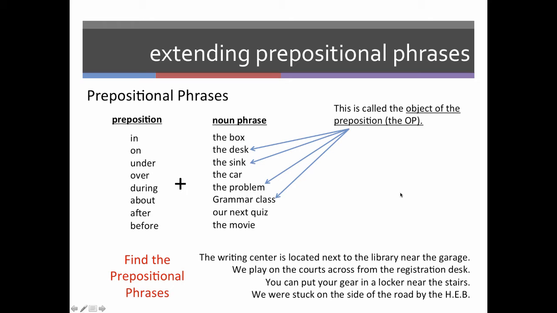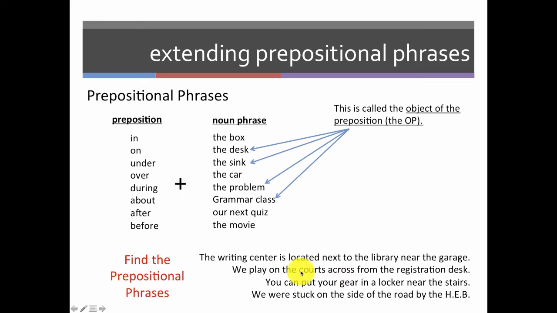So if we look at these sentences at the bottom, just find the prepositional phrases. We can see the writing center is located next to the library, near the garage. So we have two prepositional phrases, next to the library and then near the garage. Notice both of these follow the pattern of preposition plus object of the preposition.